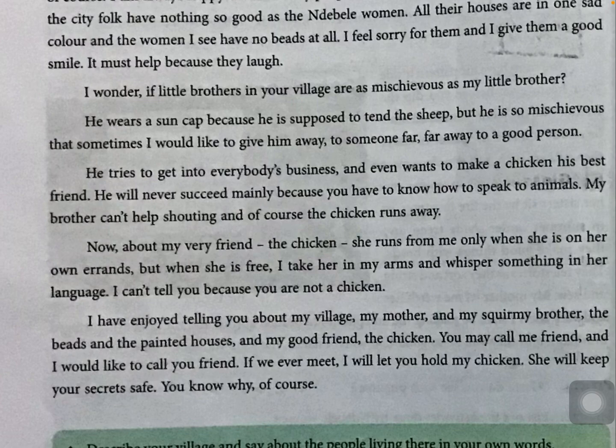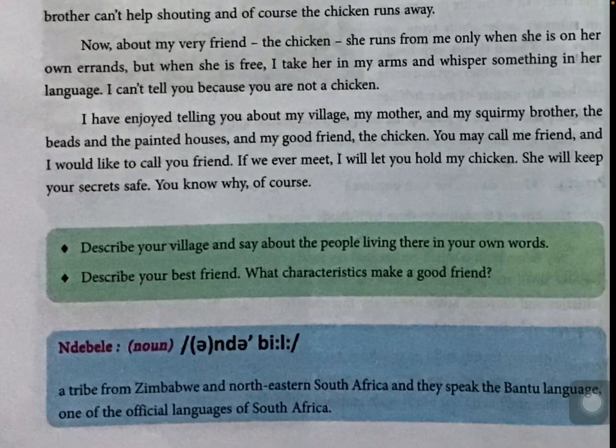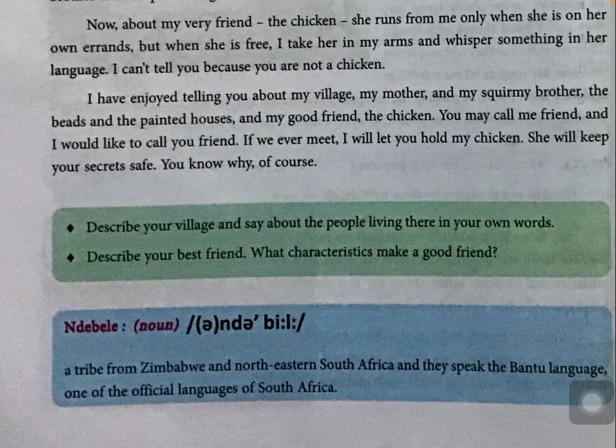She'll keep your secrets safe. You know why? Of course. Even you can also share your secrets with my chicken. She keeps everything safe. Why she keeps everything safe? She has told that also. You know why? Of course. Okay, no need to specify the reason specifically because you know the reason as it can't speak.